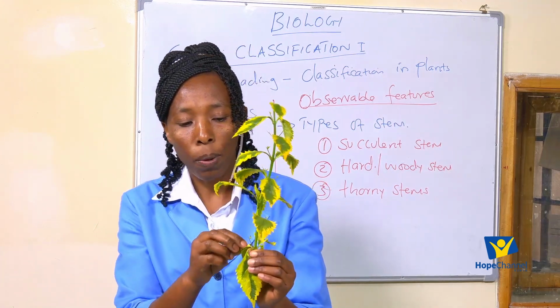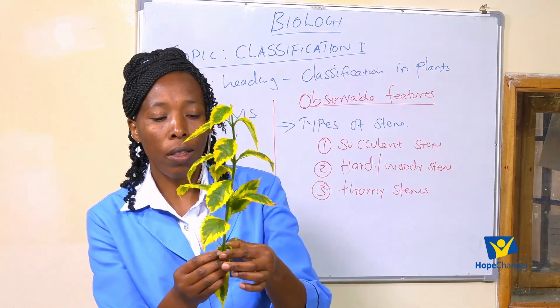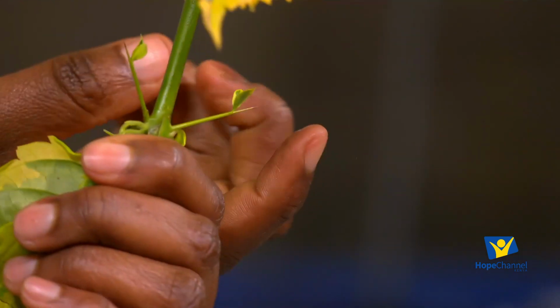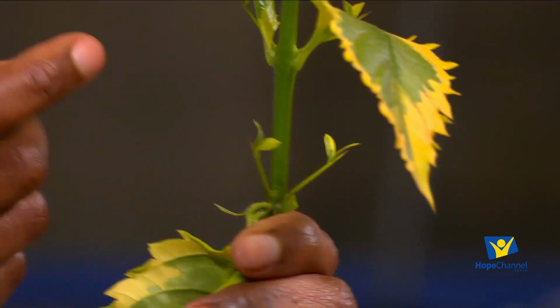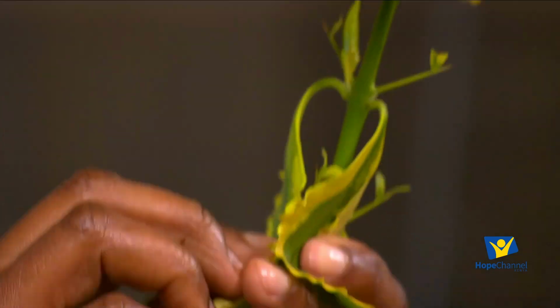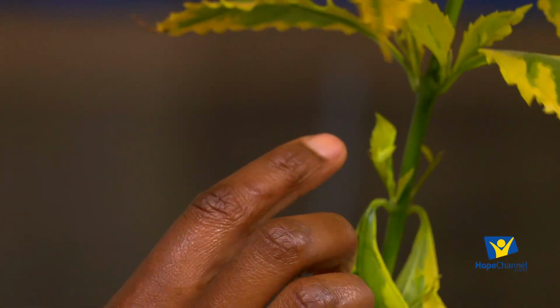If you look at this plant, it also has thorns. Don't know if you can see the thorns? Yes. Can you see here? These are thorns. Okay? Can you see the thorns? If you move to the next part of the plant, can you see the thorns? These are thorns.